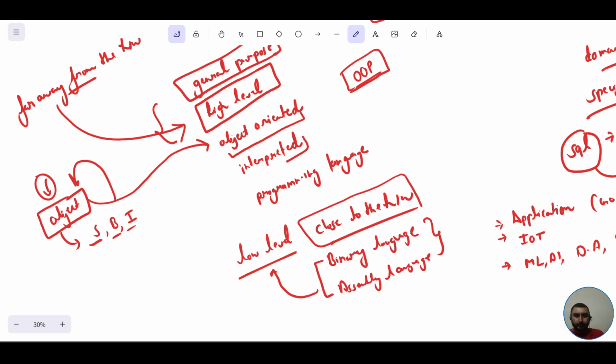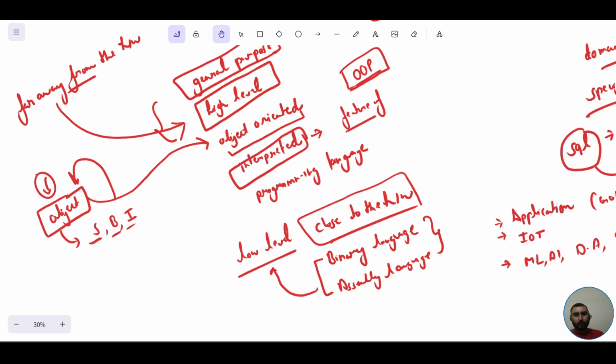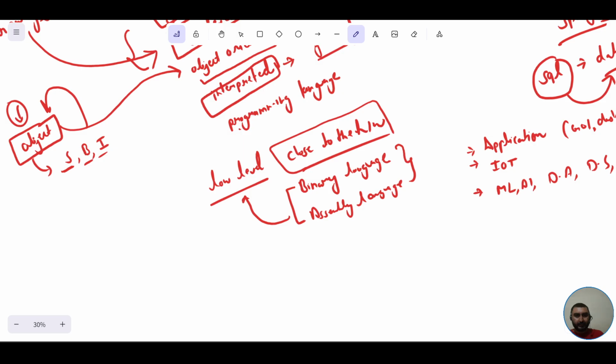Now next we have Python as an interpreted programming language. This thing I'll explain in great detail when I'll be explaining the features of Python. For the time being, let us skip it and move on to why Python is termed a programming language. It's as simple as that.